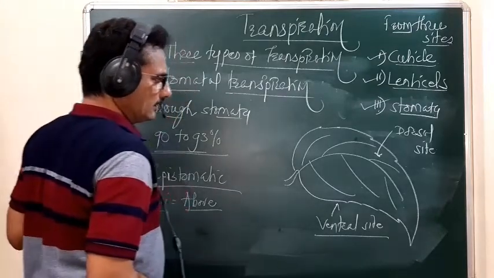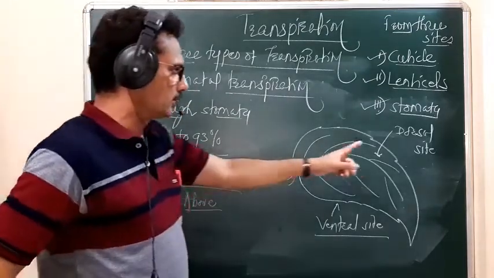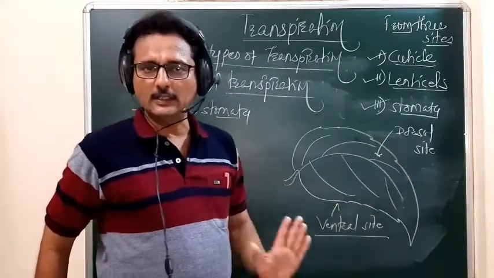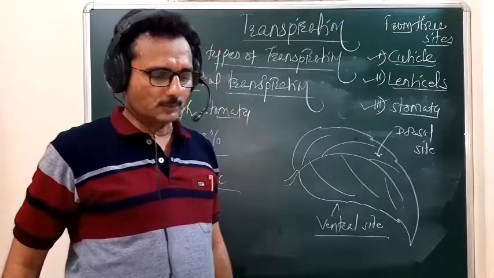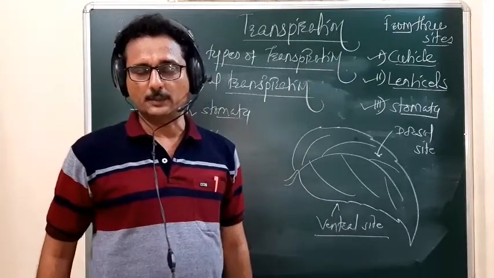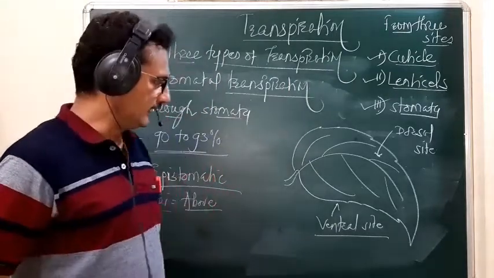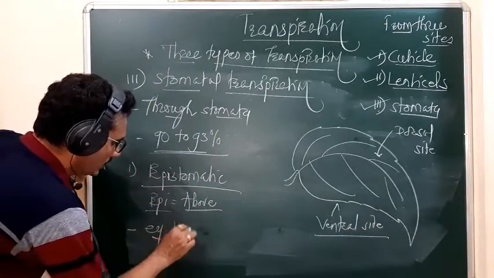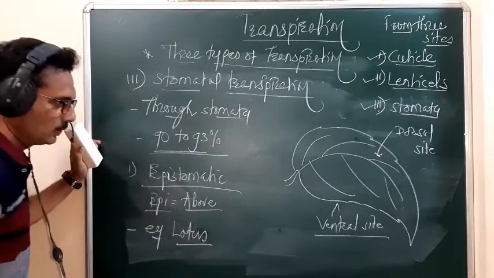In this leaf, the stomata are situated toward the dorsal side of the leaf. That leaf is called an epistomatic leaf. Remember where it is seen? It is seen in the case of lotus.